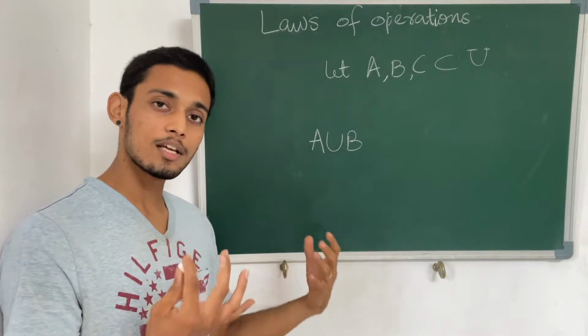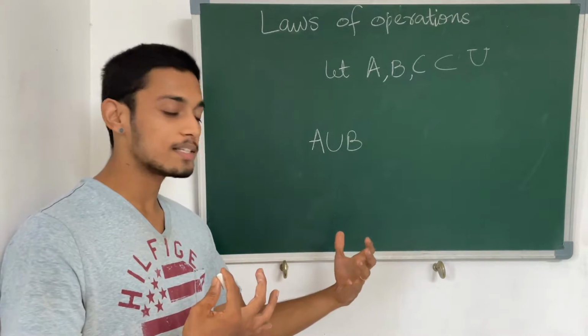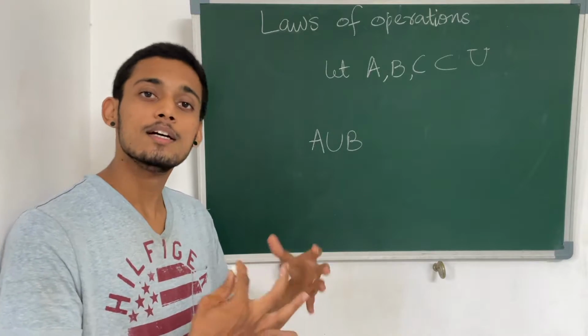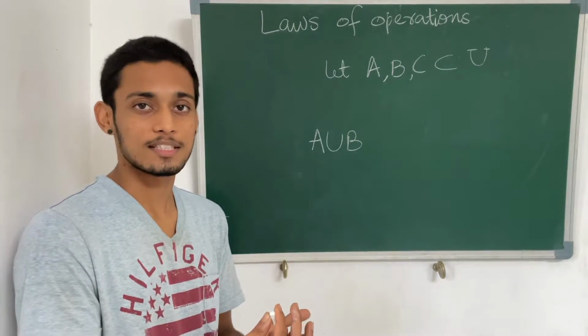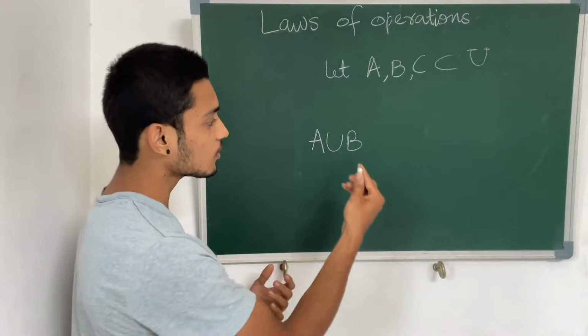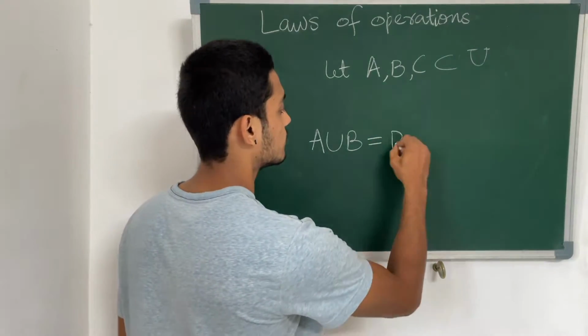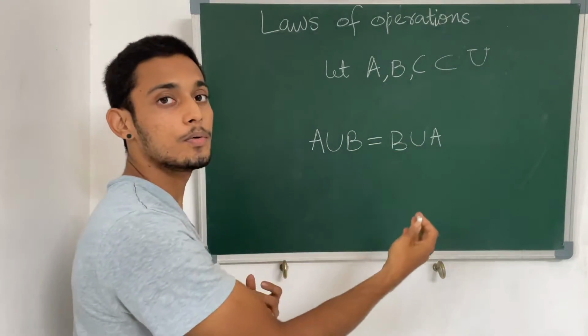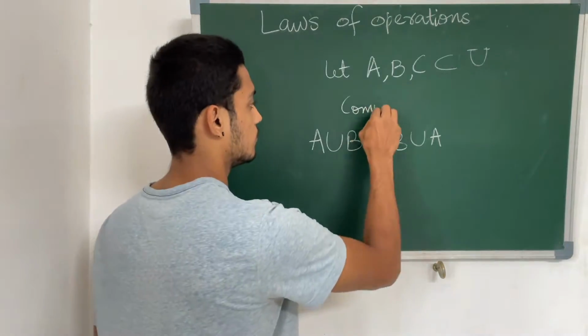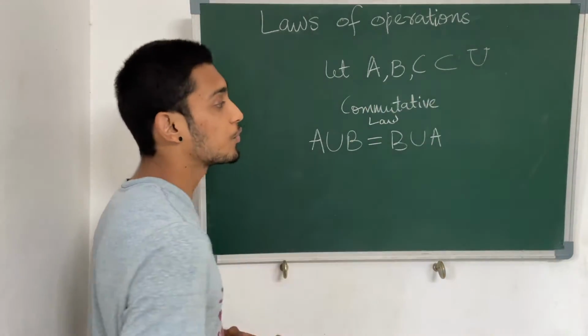Just think logically: if you have some elements in A and B and you combine them together, you will end up with the same elements. It doesn't matter in which order you are doing it. So it just means that A union B and B union A are one and the same. This is our commutative law.